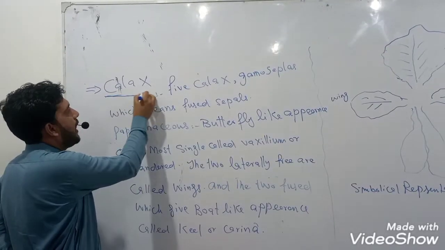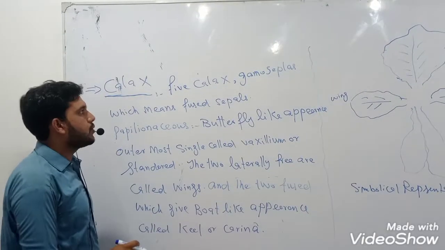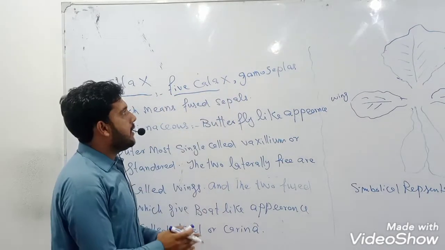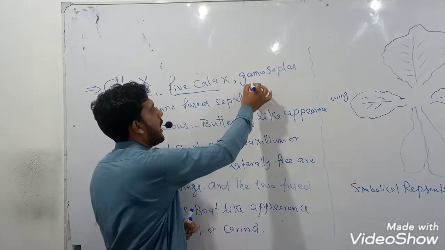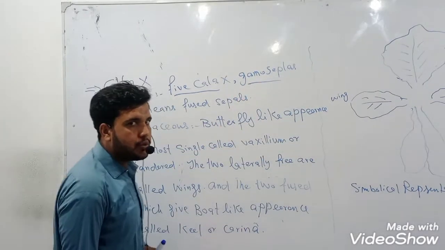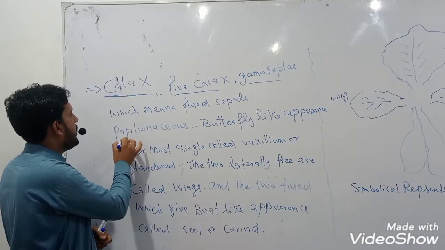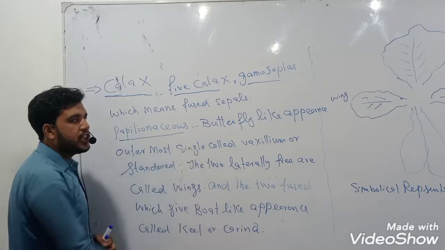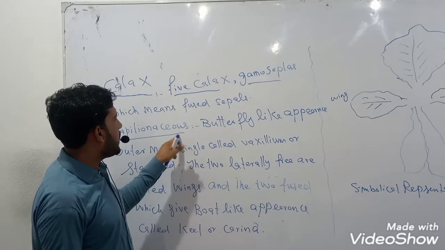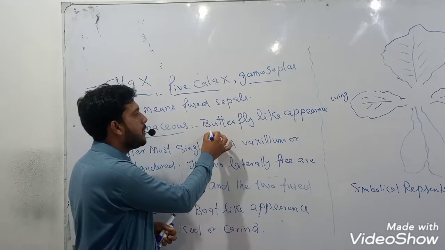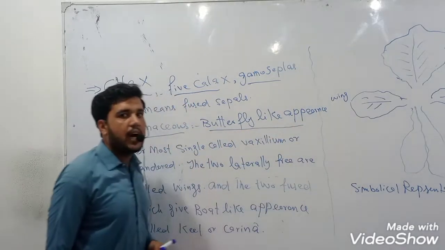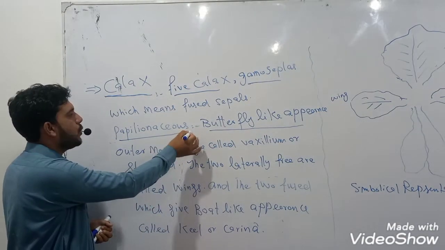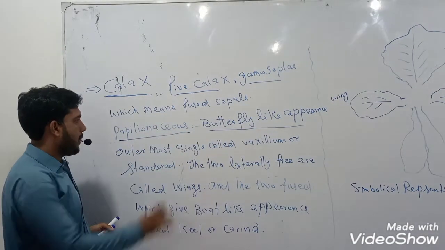which is also known as sepals, the green leaves. The calyx are 5 in number, and these calyx are fused, which is known as gamosepalous, fused sepals. This family also has a condition which is called papilionaceous condition. The papilionaceous condition is that in which the flower gives the appearance of a butterfly. In other words, we say the butterfly-like appearance is known as papilionaceous condition.